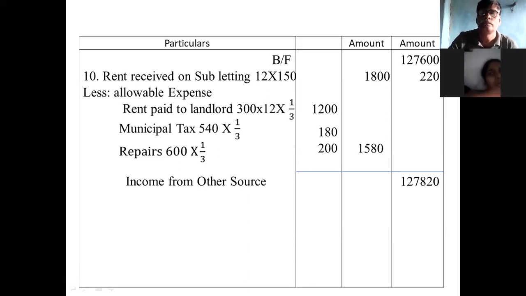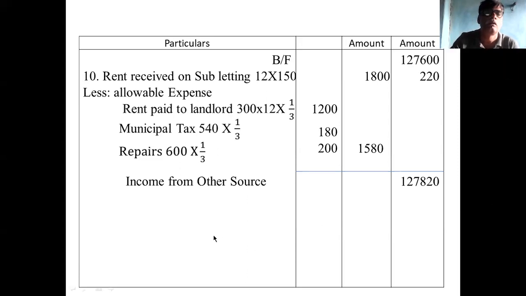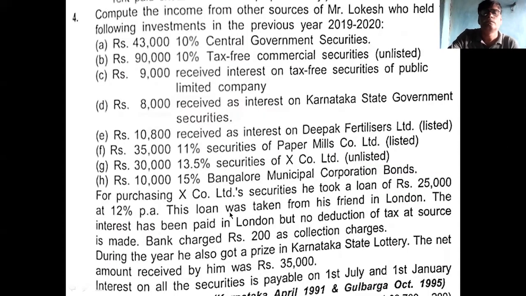And next, we will take the next problem. Example number 4. Compute the income from other sources of Mr. Lokesh, who held the following investments in the previous year.